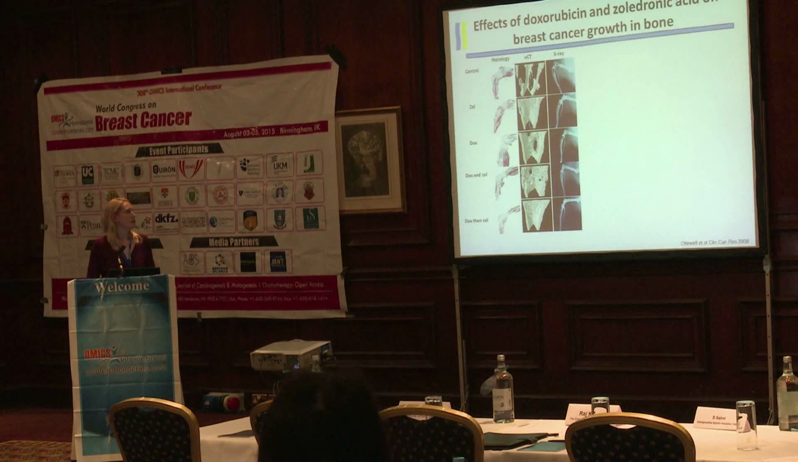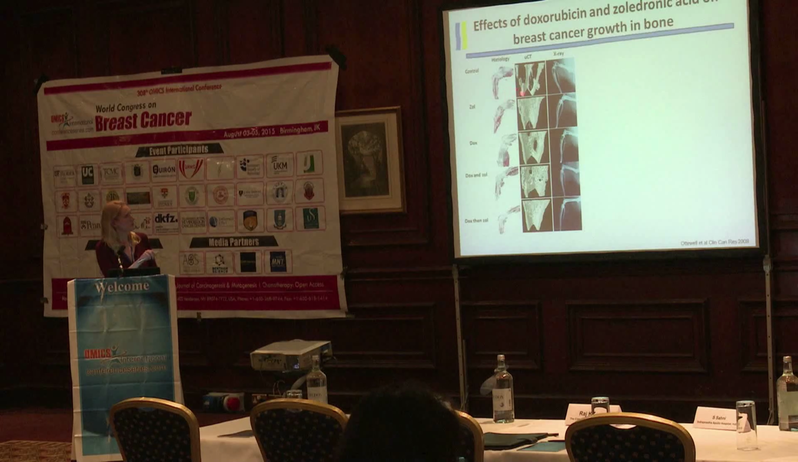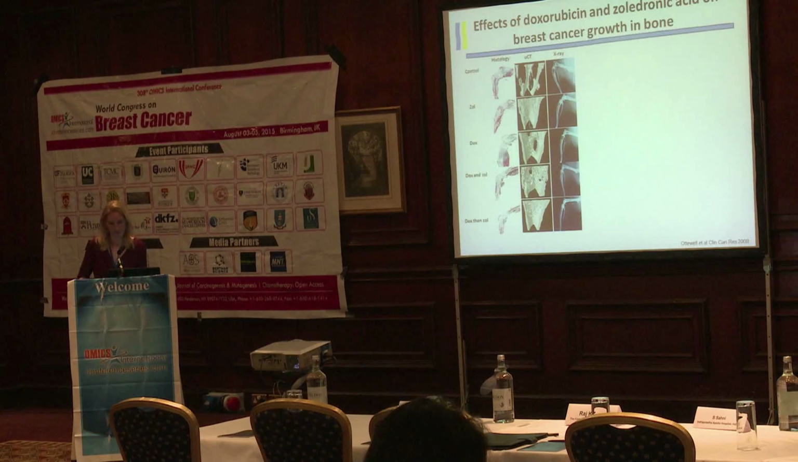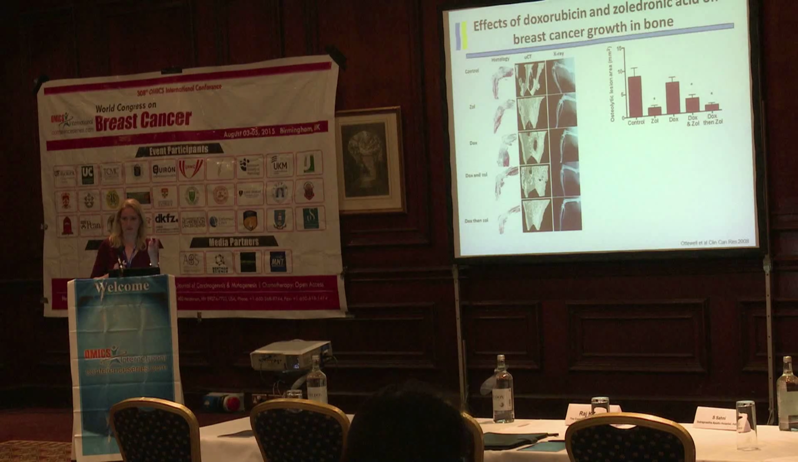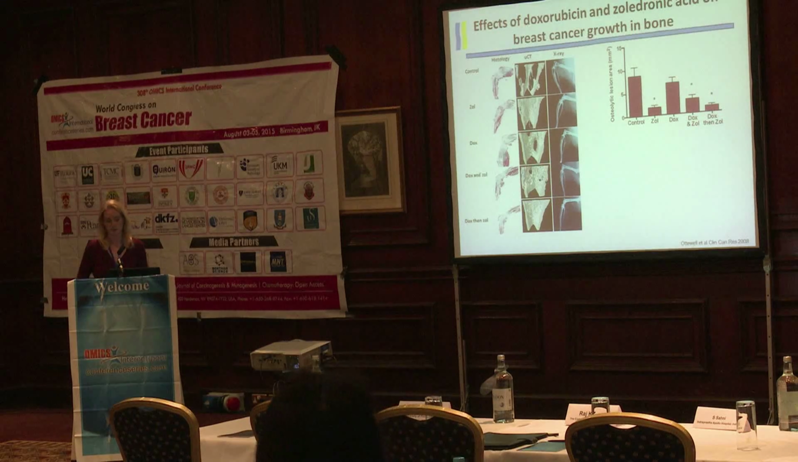So using these two compounds, we could see that when we gave the zoledronic acid, we caused almost a complete reduction in these osteolytic lesions that we see with the control animals here in the bone. When we graph this up, we can see that if we give doxorubicin at the same time as the zoledronic acid, this also reduces lesion formation. And if we give the doxorubicin 24 hours before the zoledronic acid, this further reduces lesion formation.